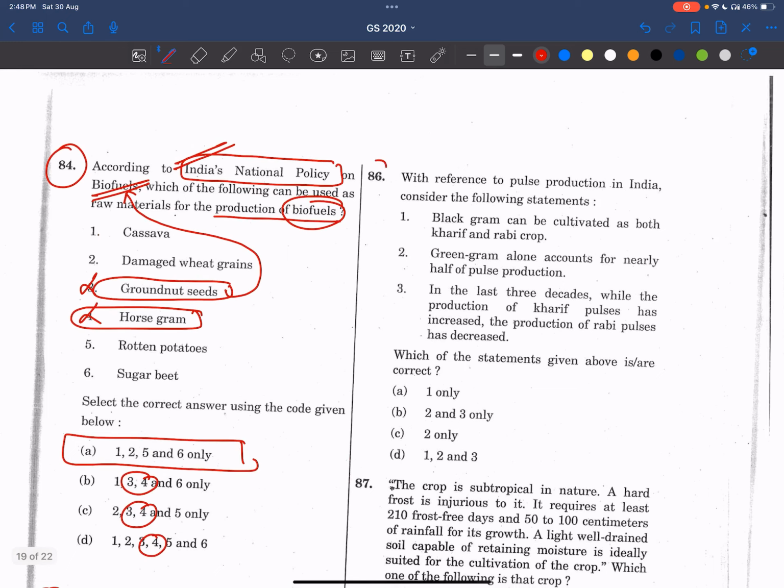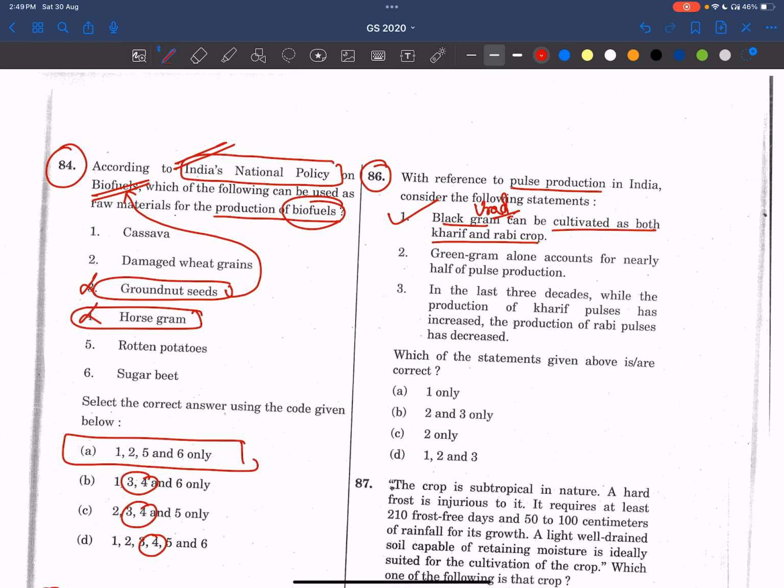Now coming to the 86th question. With reference to pulse production in India, consider the following statements. Black gram can be cultivated as both kharif crop and rabi crop. This statement is correct, friends. This black gram is also called urad dal. This is a versatile crop and it is very adaptive to the environment. It can be grown either as a kharif crop or a rabi crop as well.